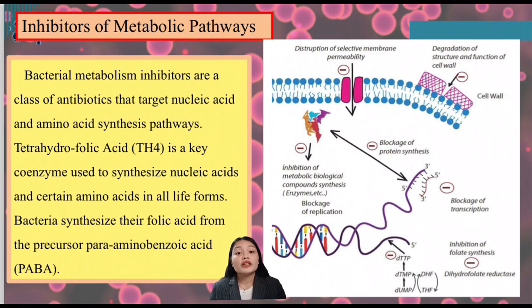So metabolism normally functions in bacteria to generate energy. And folic acid is synthesized by bacteria from the substrate para-aminobenzoic acid, or what we call PABA. And all cells require folic acid for growth. And bacteria use folic acid in order to synthesize the nucleic acid that makes up their DNA. By the way, THF means tetrahydrofolate, while DHF means dihydrofolate.